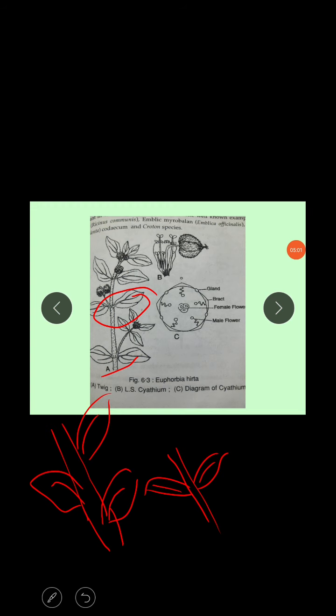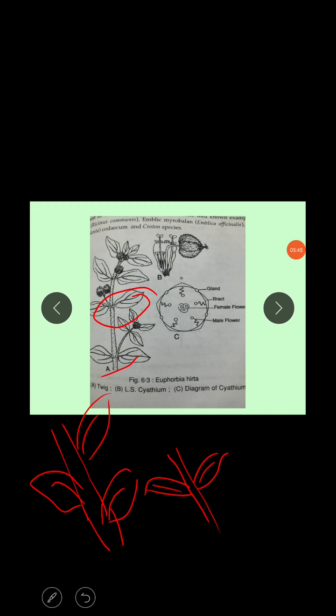Next, inflorescence. What is inflorescence? Inflorescence is nothing but a group of flowers, and it is highly variable from species to species. In Phyllanthus, the flowers are solitary and axillary. In Croton and Ricinus, the inflorescence is a simple panicle, and in others like Jatropha, flowers are arranged in terminal cymose clusters.